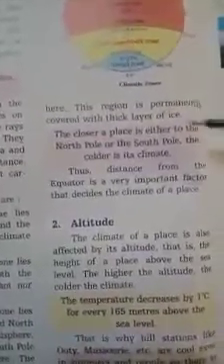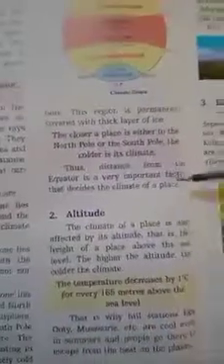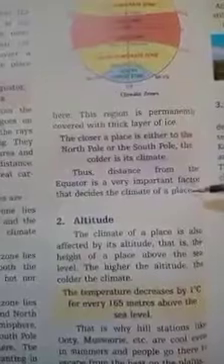The closer a place is to either the North Pole or the South Pole, the colder its climate. Thus, distance from the equator is a very important factor that decides the climate of a place.